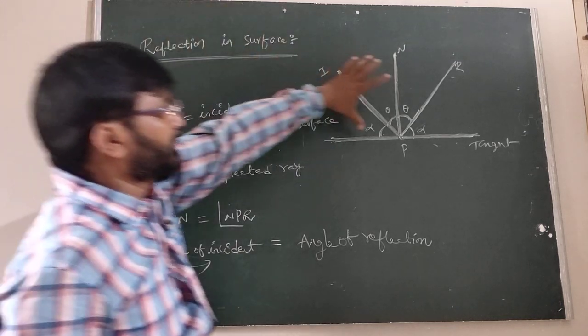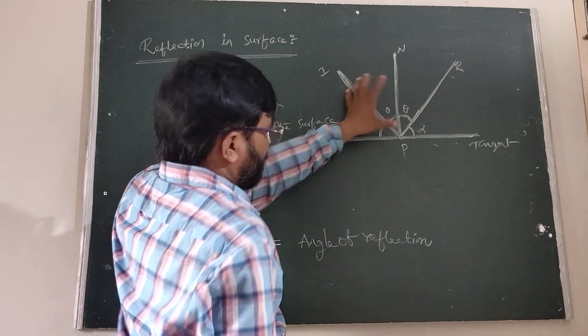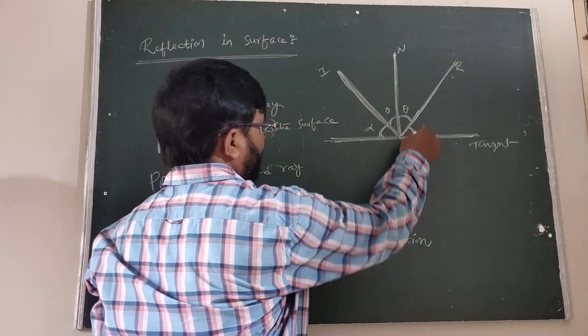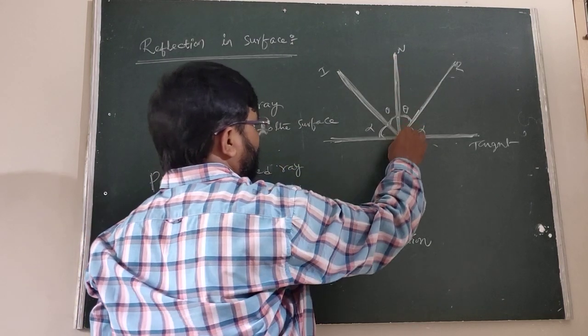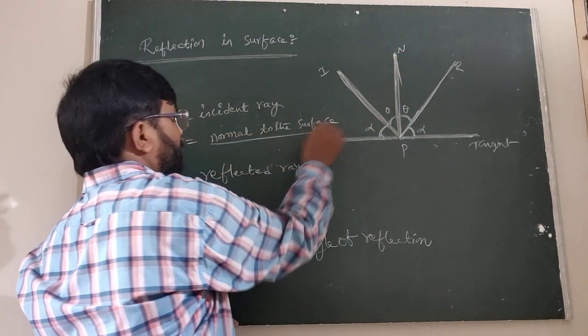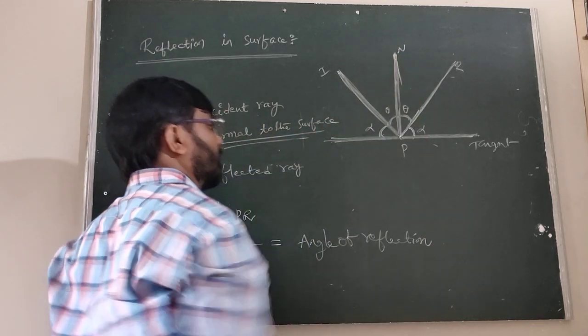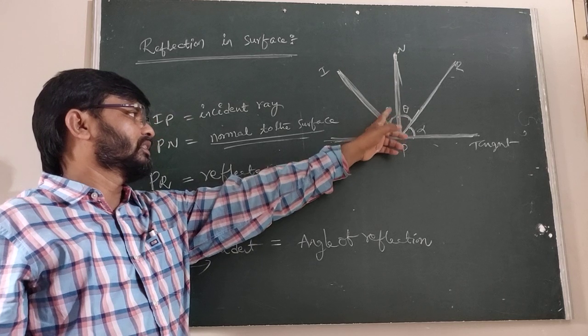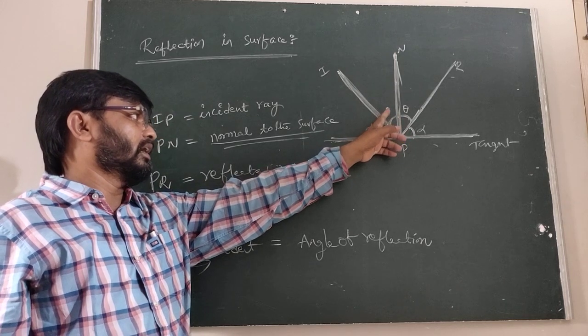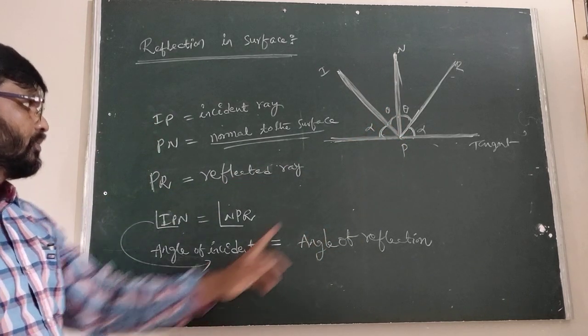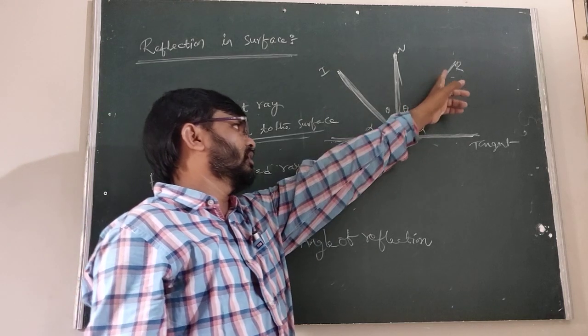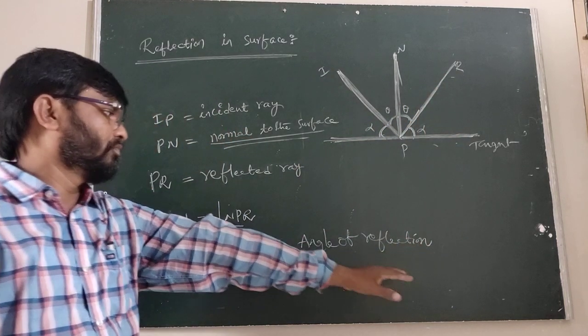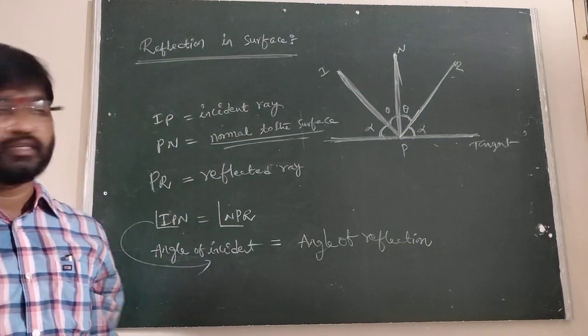This is the reflected ray PR, and this is the incident ray. When it is reflected, these two angles are equal. NP is called the normal to the surface. Here theta is called the angle of incidence, and this other theta is called the angle of reflection. Okay.